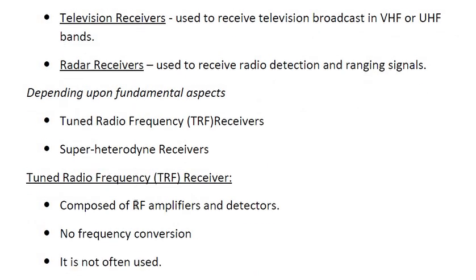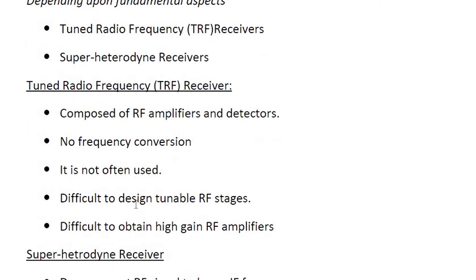Correct? I'll first define what a tuned radio frequency receiver is, then afterwards we'll see its characteristics. Listen carefully to the definition. This receiver is a simple receiver that is used only for fixed frequency receiving. Where will you use these tuned receivers? Only at a fixed frequency range.